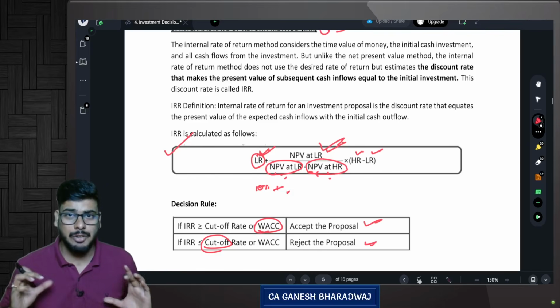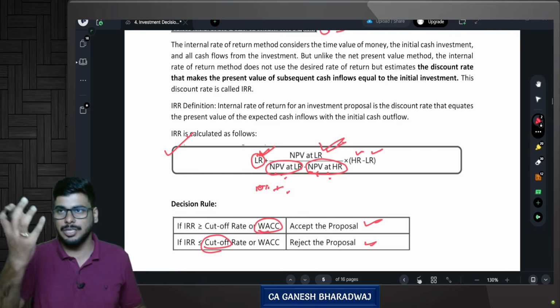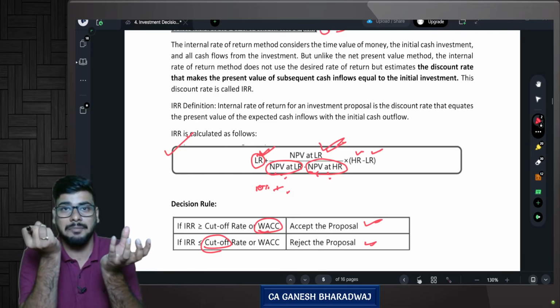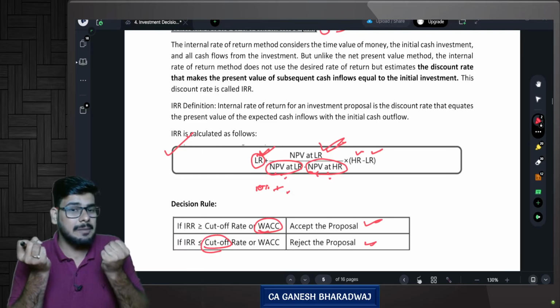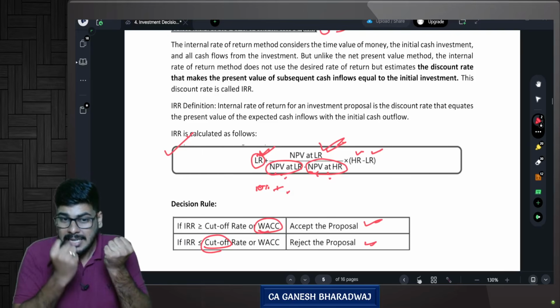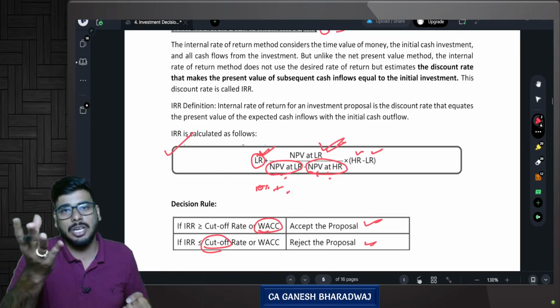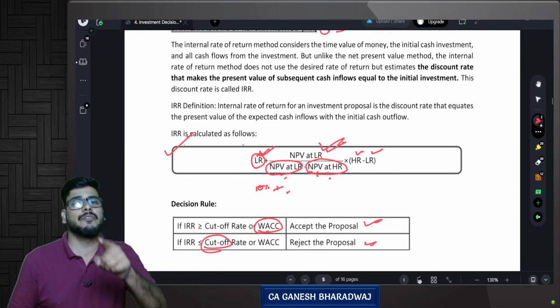But this one, are you able to understand how this IRR is related to our investment decisions? Are you clear with this? So with IRR, what will I do, sir? Compare it with the weighted average cost of capital. IRR is your return. Weighted average cost of capital is your cost. It is a cost used for raising my finance. IRR is nothing but the return that I generate by investing the finance. So if my return is more than cost, I will go for it. Or in other words, IRR greater than WACC, go for the proposal. IRR less than WACC, don't go for proposal.